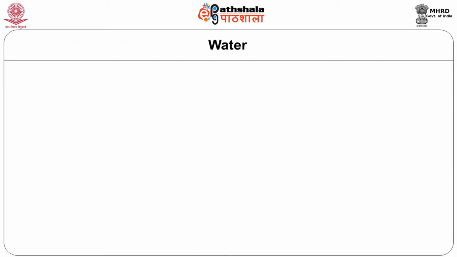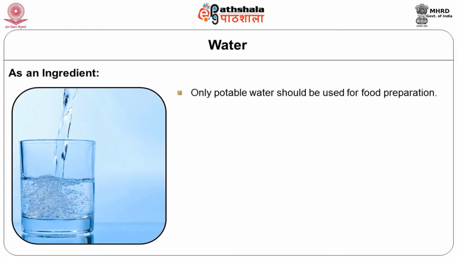Water, as I have mentioned earlier, is an important ingredient, and only potable water should be used for food preparation. Potable water is defined under standards of Codex as well as standards of Bureau of Indian Standards as well as by FSSAI. They have specifications with regard to presence of coliform bacteria, presence of pesticides, presence of trace elements and other contaminants.